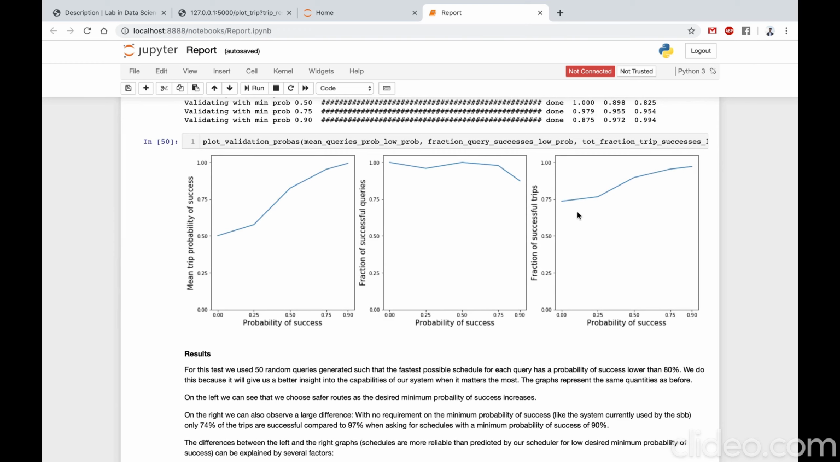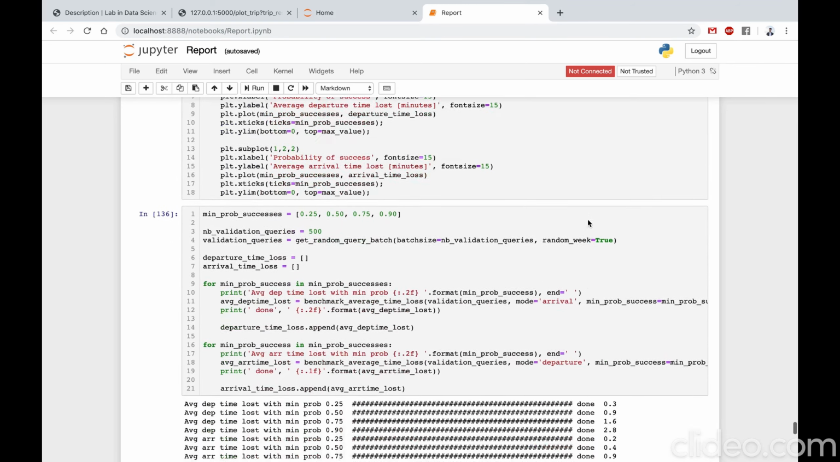This is the fraction of successful trips depending on the required probability of success. Except here we only consider some random queries where the fastest route has a probability of success lower than 80%. So kind of risky routes. And here we see that when we have a probability of success of 0%, this is basically the SBB website as it currently exists. We only have 75% of successful trips, so not very satisfying.